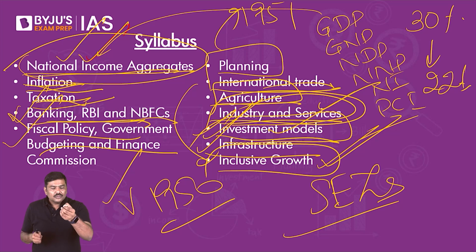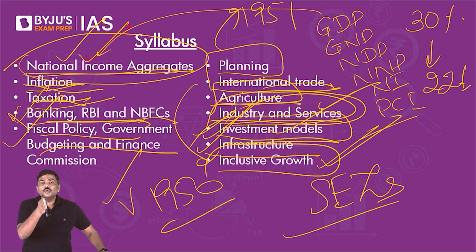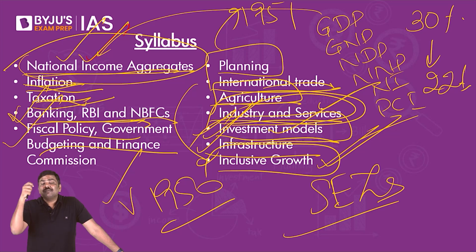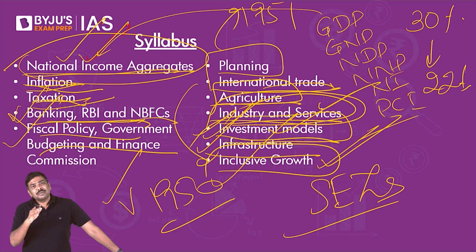For example, last year the question in the UPSC mains was: there is a need to invest in infrastructure in order to achieve inclusive growth. Elaborate. Many students looked at the question and said, sir, what is the connection between infrastructure and inclusive growth? There is a very close linkage. For example, the Government of India spends on development of agriculture markets. The government spends money on providing housing for poor people, constructs schools, develops hospitals, and builds other types of infrastructure. Don't you think all of them will benefit the poor sections? Definitely yes, that will promote inclusive growth.